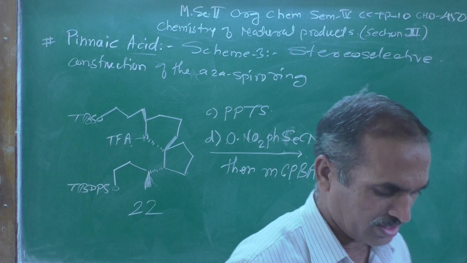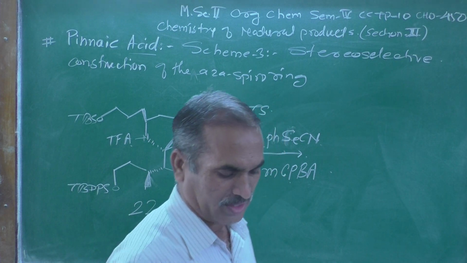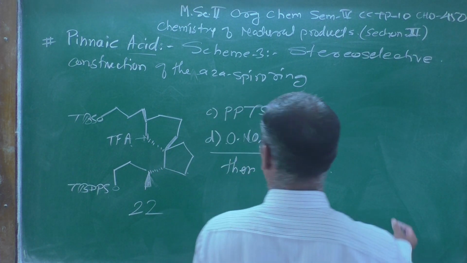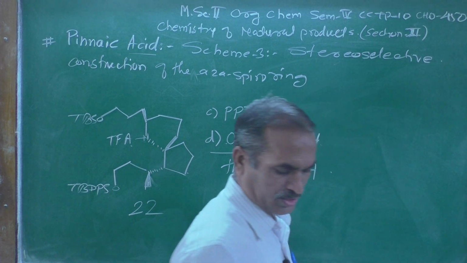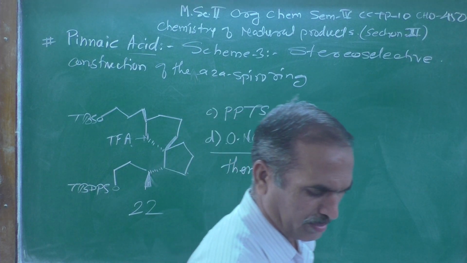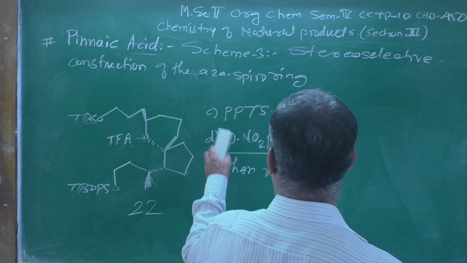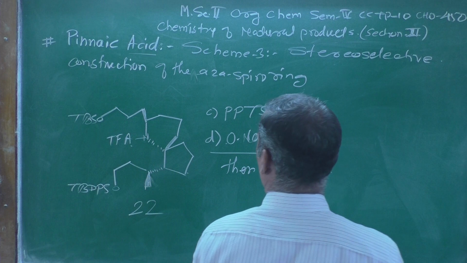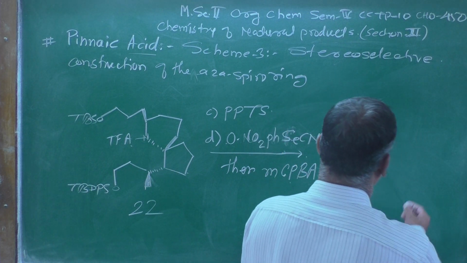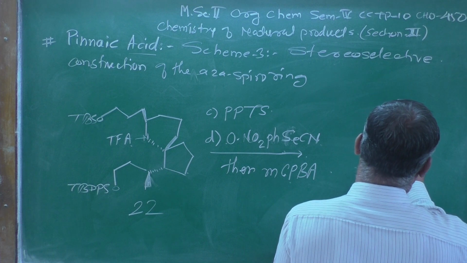After using these reagents, we are going to get the product, and that product is nothing but product number 23, which I am going to represent over here. After addition of all of this, the deprotection and the double bond formation occur in this particular case. So, let us see the structure.